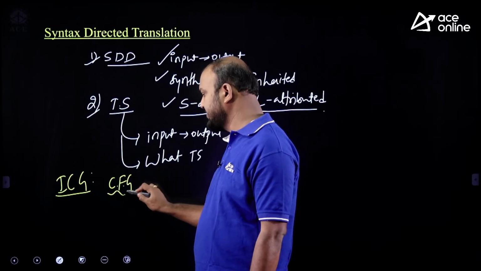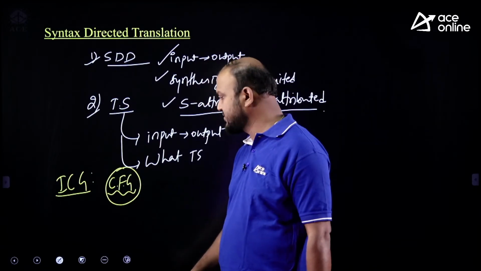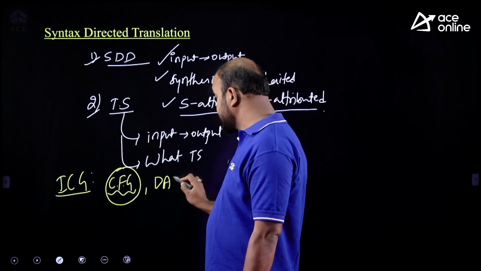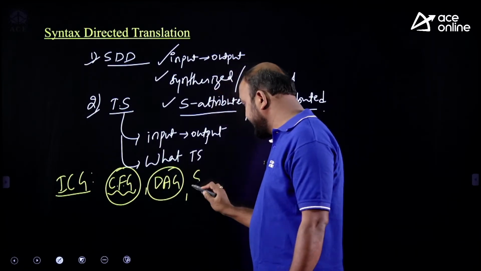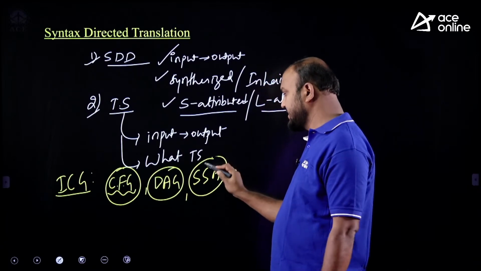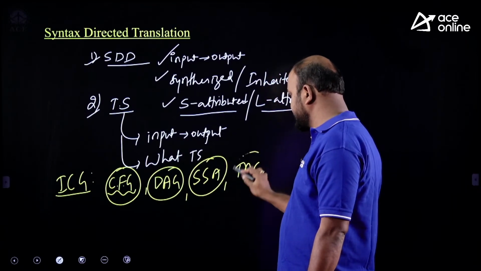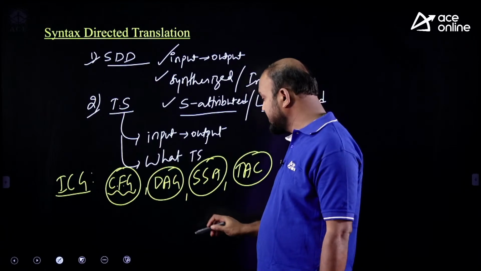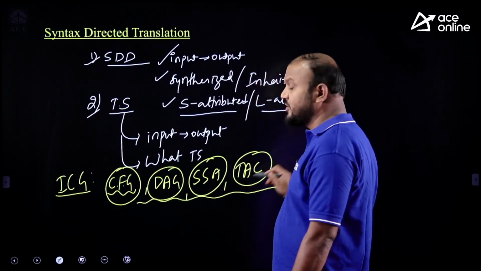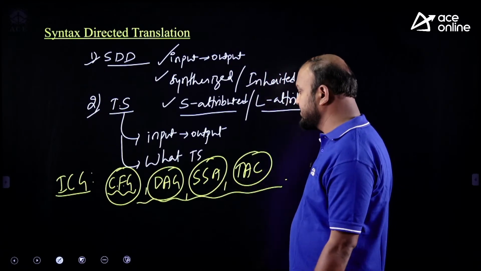And questions were asked on control flow graphs, CFG, control flow graphs I am calling. It is not context free grammar. Here I call it control flow graphs. And DAG questions were there. And static single assignment form questions were there. And three address code questions are there. And because very few questions were asked on these topics, you can expect majority of the questions from this topic, right?